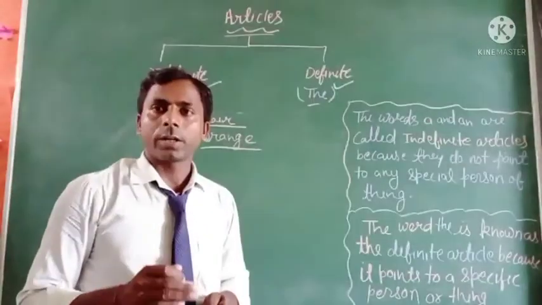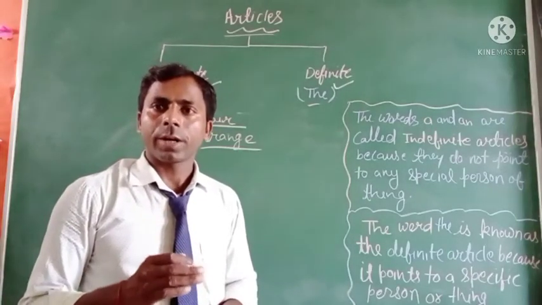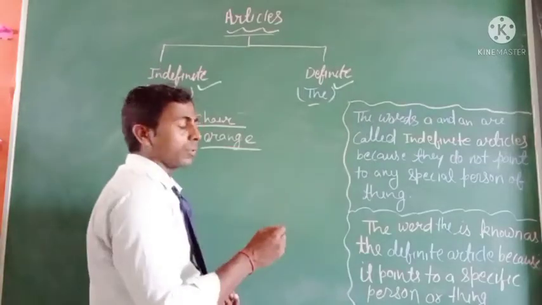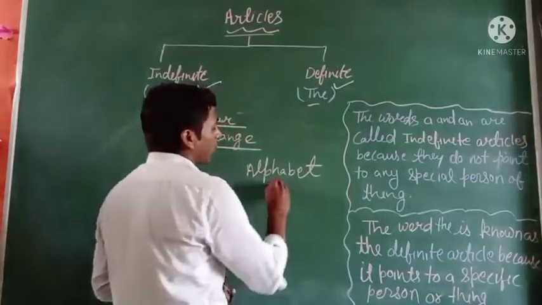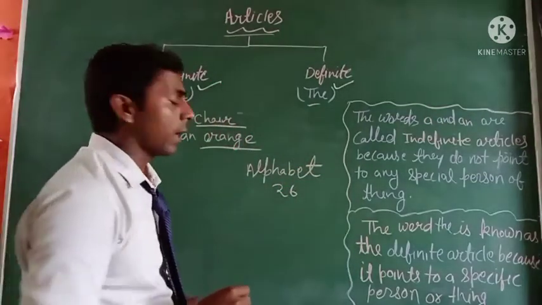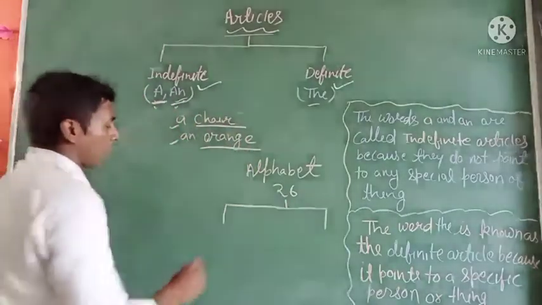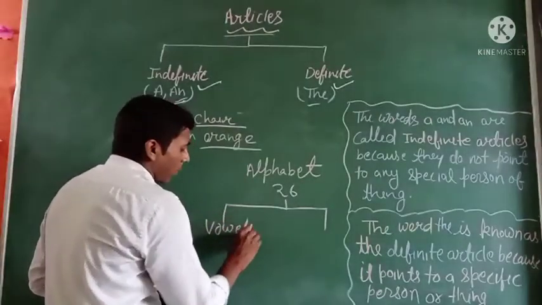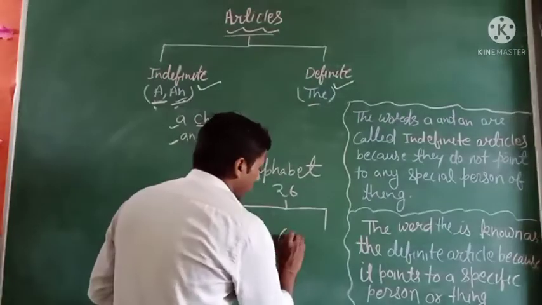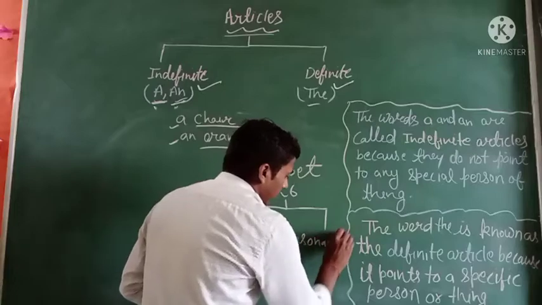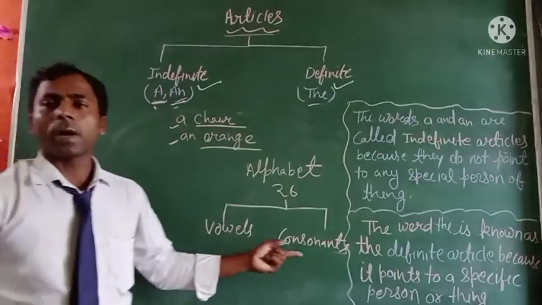And we use the article a before a word that begins with a consonant. You know very well, when you read the alphabet, there are 26 letters in the alphabet. And when we classify the alphabet, it divides into two parts. First will be vowels and second will be consonants.